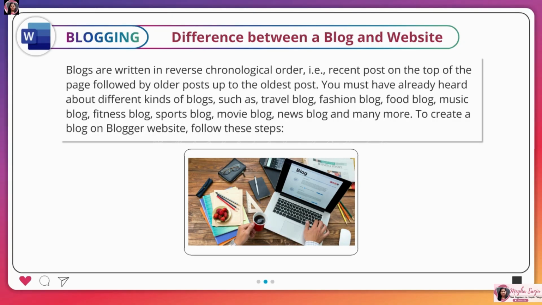You must have already heard about different kinds of blogs, such as travel blog, fashion blog, food blog, music blog, fitness blog, sports blog, movie blog, news blog, and many more.